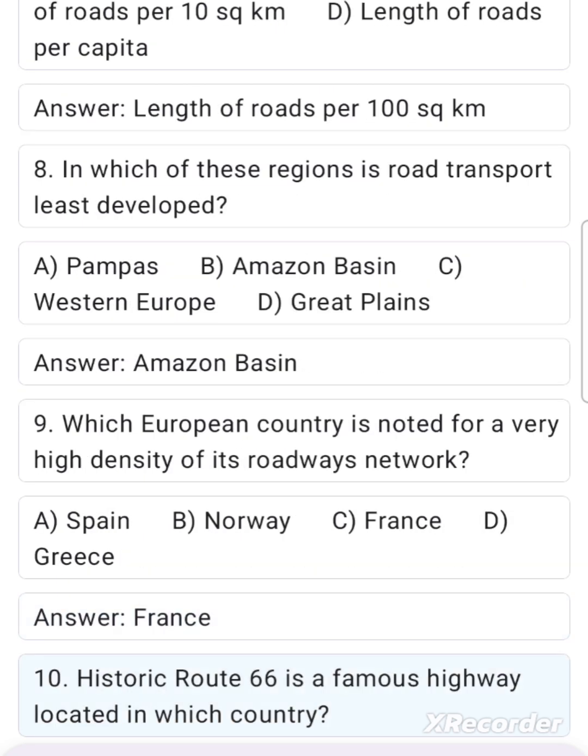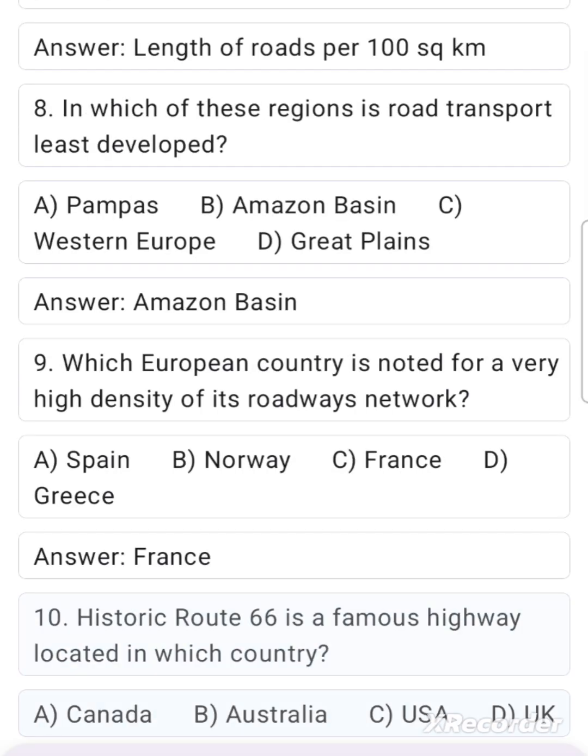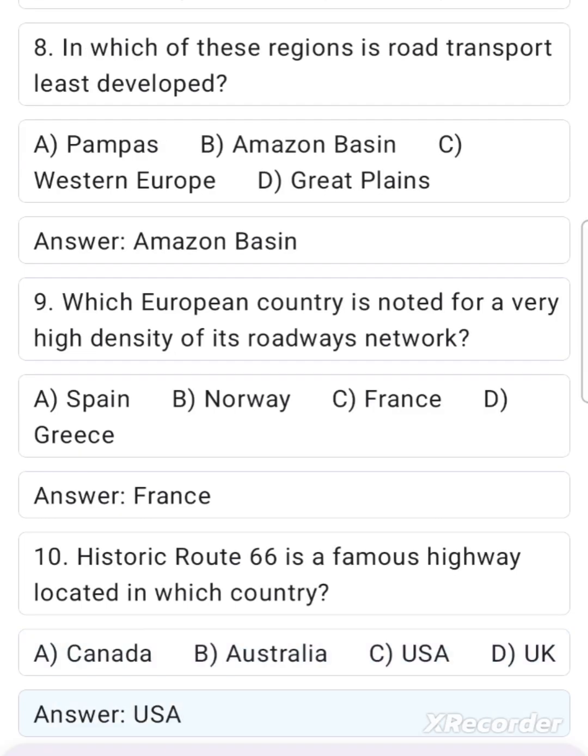10. Historic Route 66 is a famous highway located in which country? A. Canada. B. Australia. C. USA. D. UK. Answer. USA.